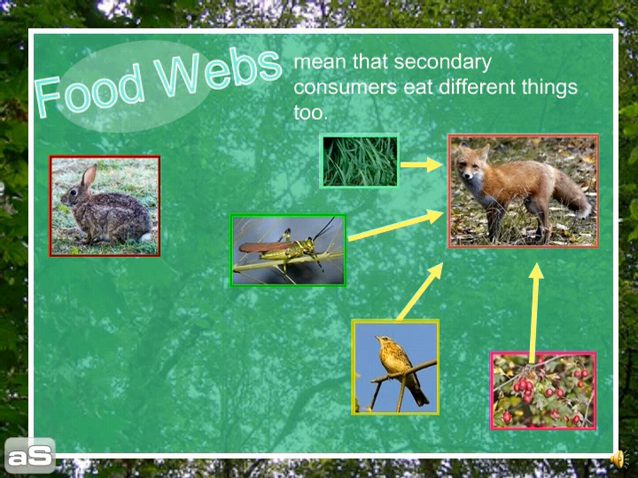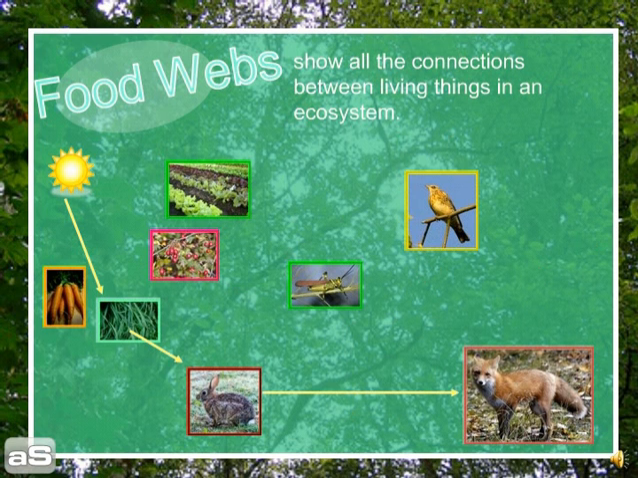Similarly, foxes don't eat all of the same thing every day either. This fox might eat some grass and berries, but he might also eat grasshoppers and possibly birds, as well as our rabbit. Here we can start to see some of the connections come together. If we take a look at the sun giving energy to the grass, giving energy to the rabbit, giving energy to the fox, that is our basic food chain. From there, we can expand it to create a food web.